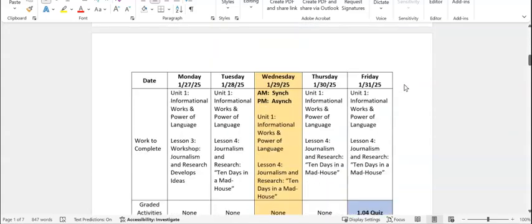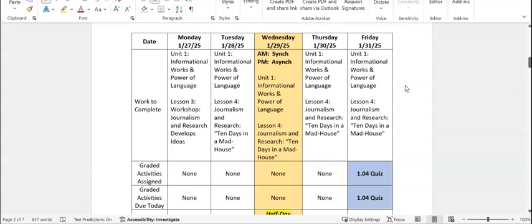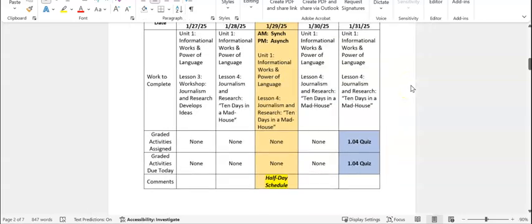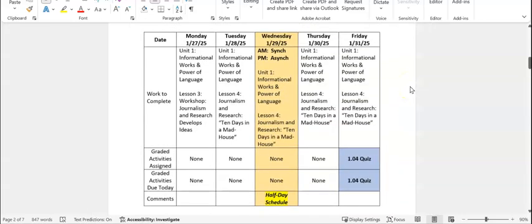If we look at next week, Monday the 27th through Friday the 31st, we will be working in Unit 1, Informational Works and Power of Language.